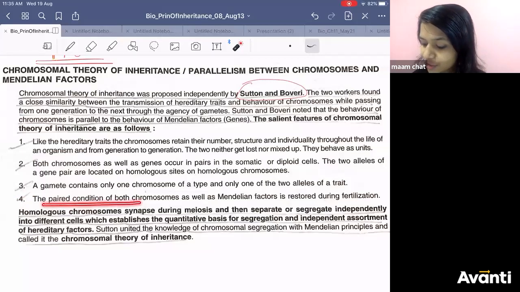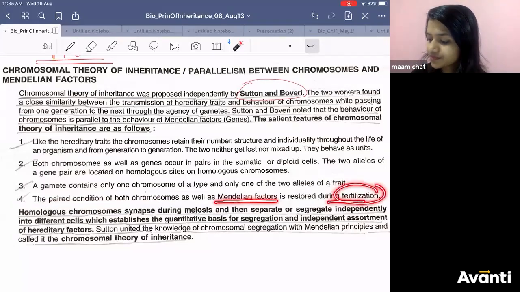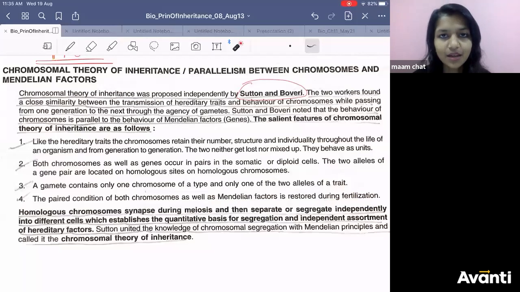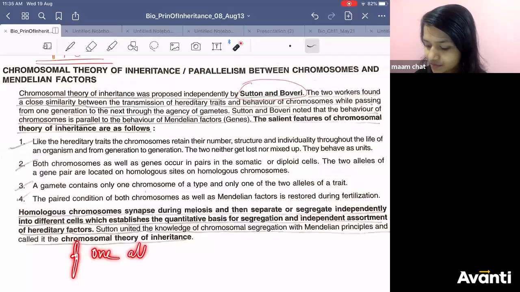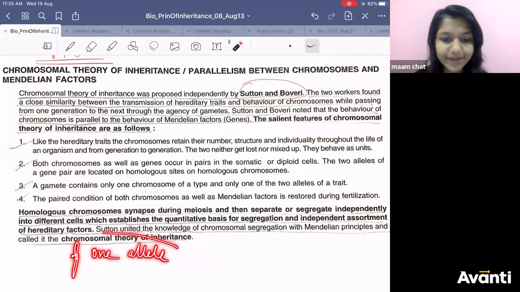The paired condition of both chromosomes as well as Mendelian factor gets restored during fertilization. When gametes are formed, you will get one set of chromosomes and one allele. This is the condition of a gamete.